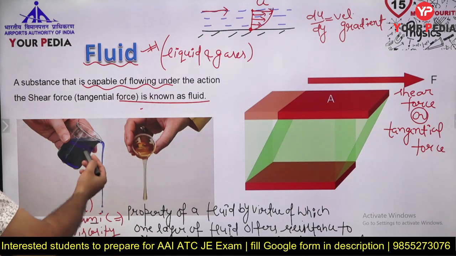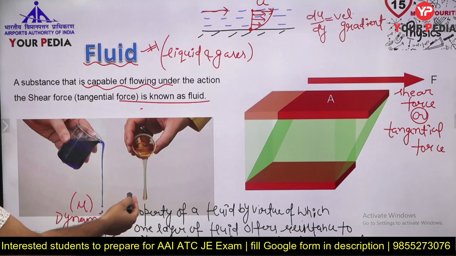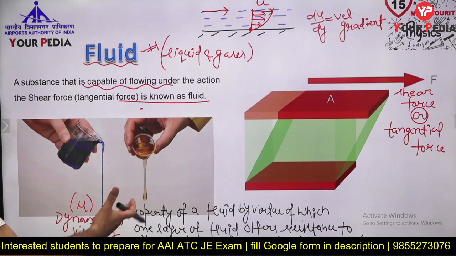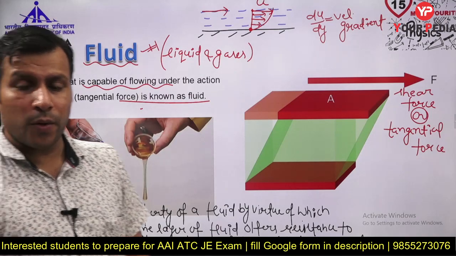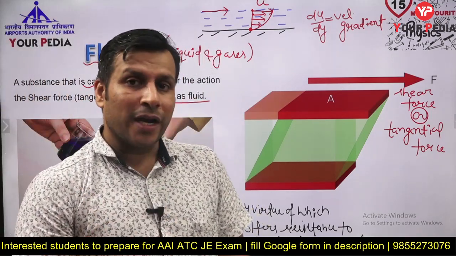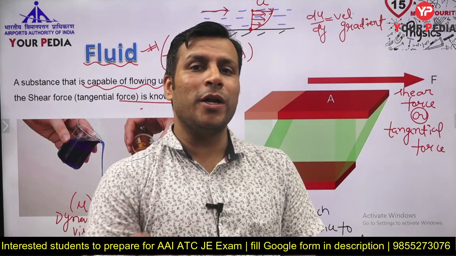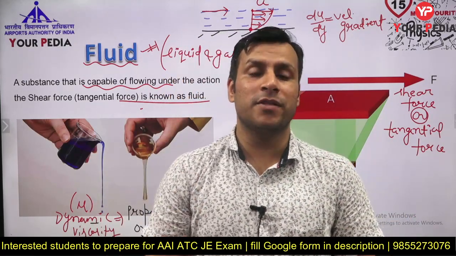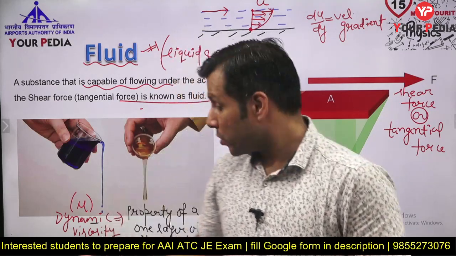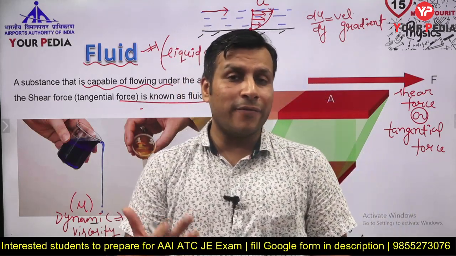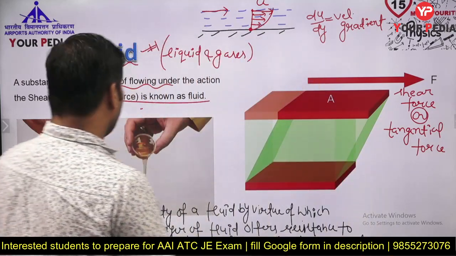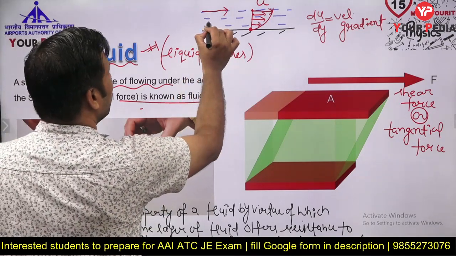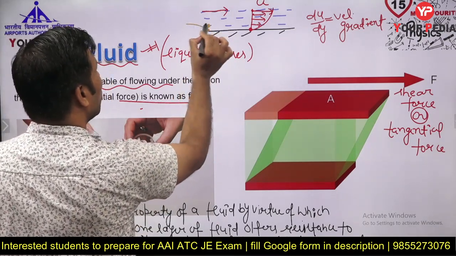Different fluids, like water, a kind of gel, blood, oil, air, all have different viscosity, because they offer different kinds of resistance. And why does a fluid offer resistance? Because the particles of a fluid have some cohesion forces, some intermolecular force of attraction. So one particle and another particle have cohesion forces.